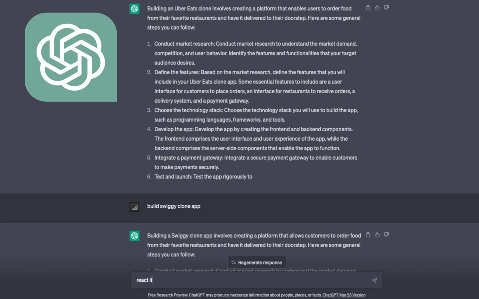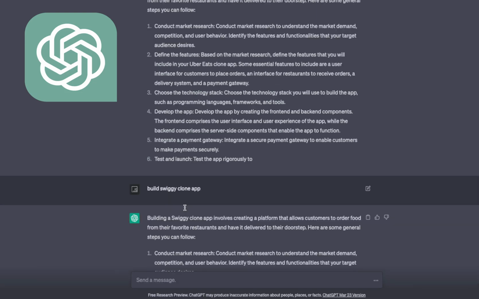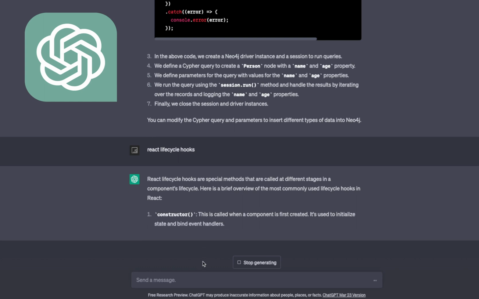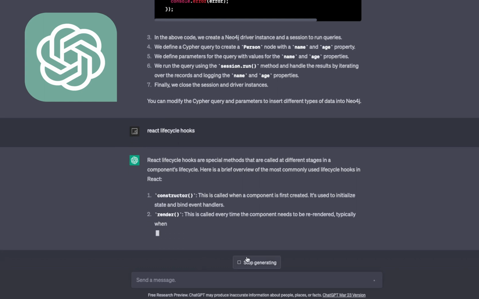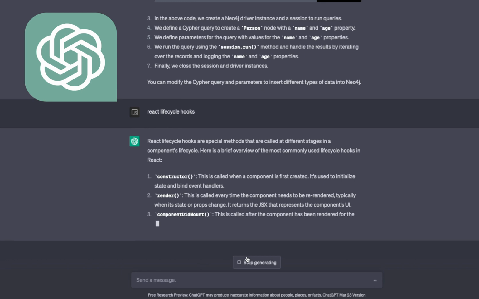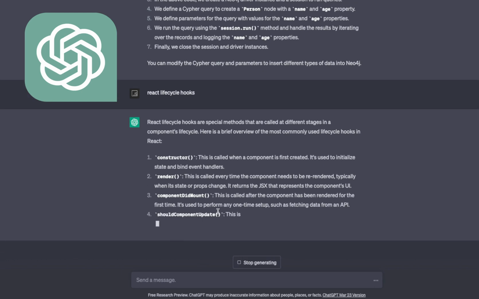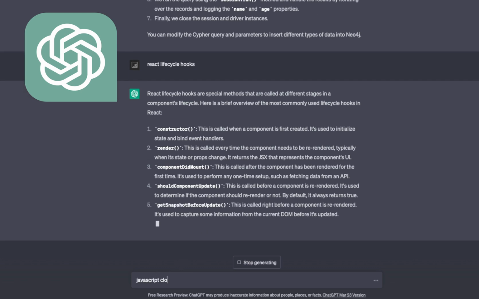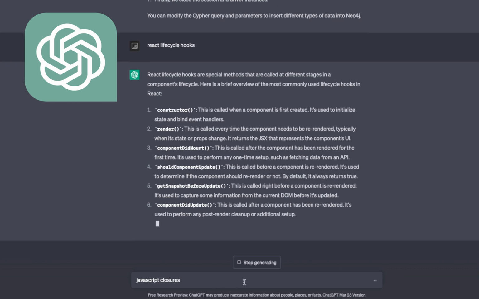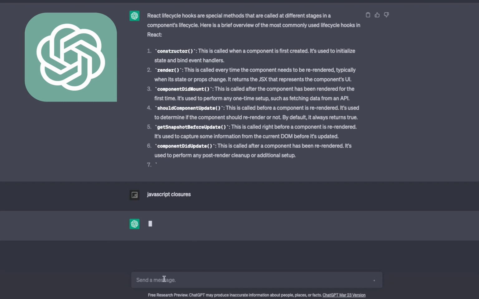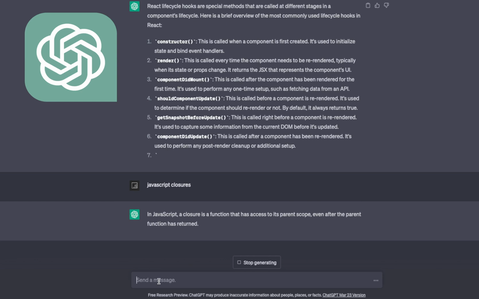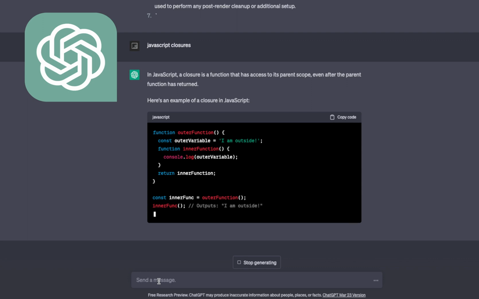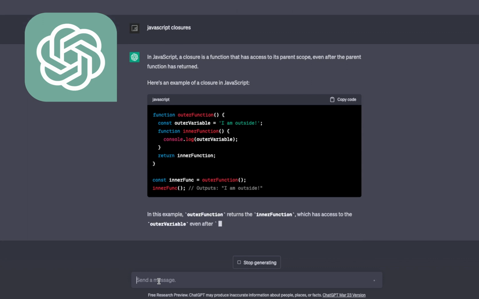So let's say React lifecycle, because it will listen, it will think, and it will answer you properly. So you just need to plug in some mechanism so that it can listen to your questions. I won't suggest you to use this, but you can see it is giving you these answers one by one. JavaScript closures, because sometimes these are the important questions which everybody asks, right? In JavaScript, and somebody is reading this message and answering it, the answer is correct, whatever, and he's cracking the interview.